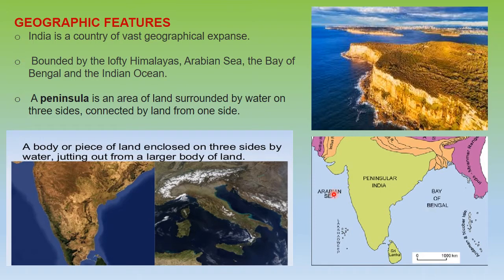On one side we have the Arabian Sea, we have the Indian Ocean over here, then we have the Bay of Bengal. Now for you to understand, peninsula means we will have water bodies on three sides, but the last part, which is the land, will have an extension of land further. Like this, if you see in this picture, this is a peninsular region. We have water bodies on three sides, 1, 2 and 3, but this side is connected with land ahead. So that is what a peninsula is. This is the correct definition: a piece of land which is enclosed from three sides by water, jutting out from a larger body of land.